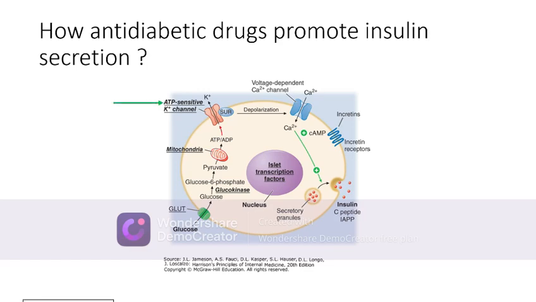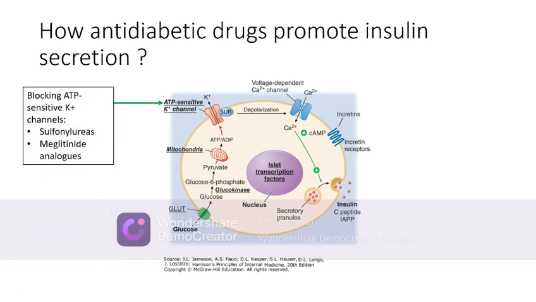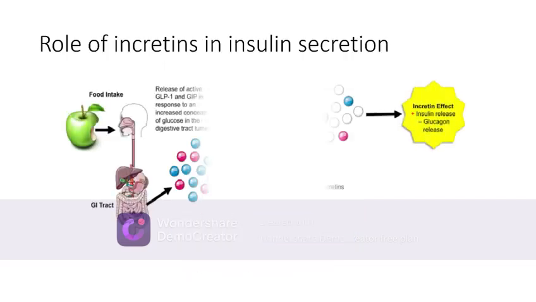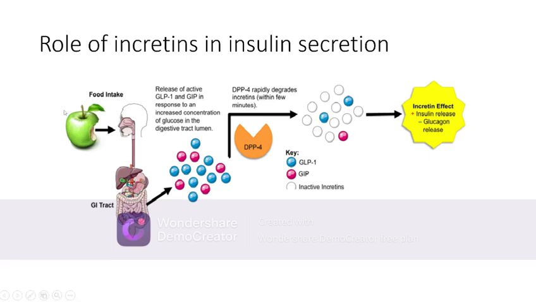The drugs which target the ATP-sensitive potassium channel include sulfonylureas and the meglitinide analogs. Now, what is the role of incretins in insulin secretion? Whenever we take in food and the food goes into the GI tract, this stimulates the release of certain hormones from the GI tract which are called the incretins.